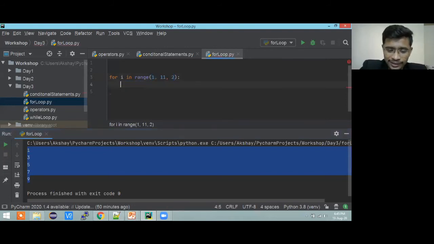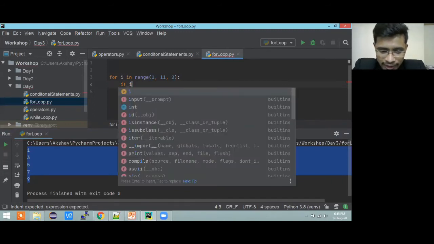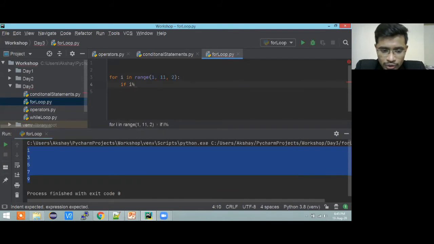If you want to print only even numbers, you add a condition: if i modulo 2 is equal to 0. If this condition is satisfied, only then you print that number.